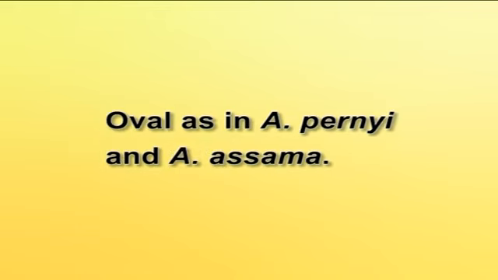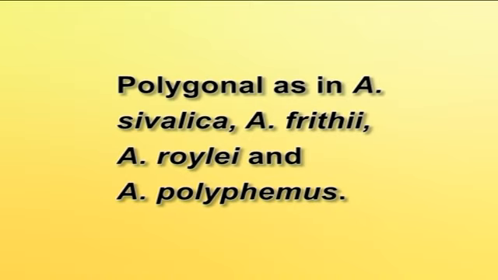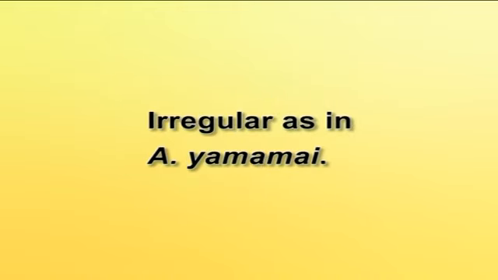On the basis of the shape of the main cells, the imprints can be broadly divided into 4 types: round, as in Antheraea mylitta; oval, as in Antheraea pernyi and Antheraea assamensis; polygonal, as in Antheraea sivalica, Antheraea frithii, Antheraea royli and Antheraea polyphemus; and irregular, as in Antheraea yamamai. It is interesting that there is species specificity in the imprints of the disc zone, both in qualitative and quantitative terms.